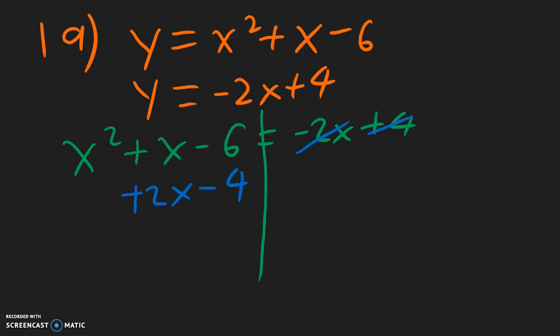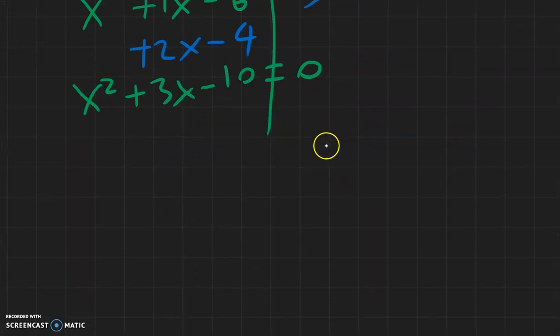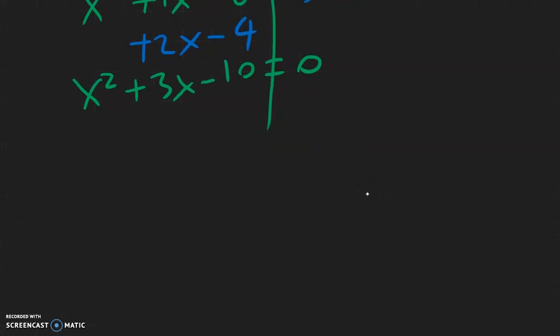So what we end up with is x squared. For the x's, we have 1 plus 2, which is 3x, and negative 6 minus 4, which is negative 10, equal to 0. Now we can factor this, because we have 0 on the other side. Let's break up 10. 2 times 5 can give us 10, so let's try to get a positive 3.